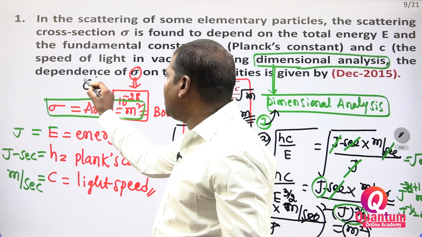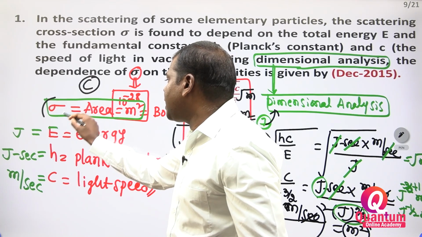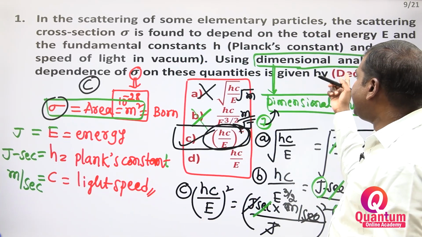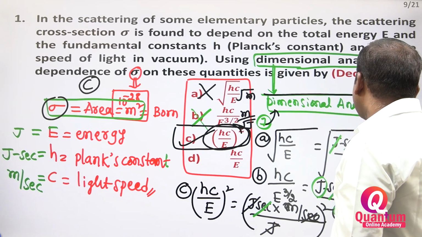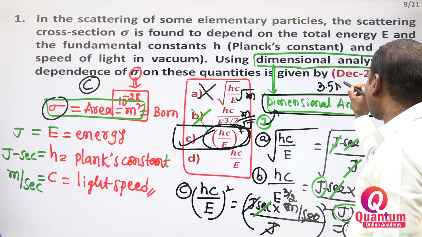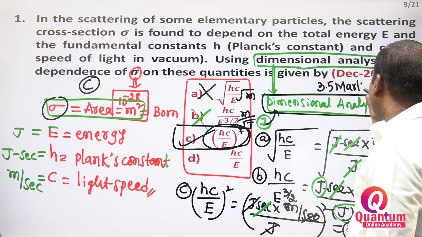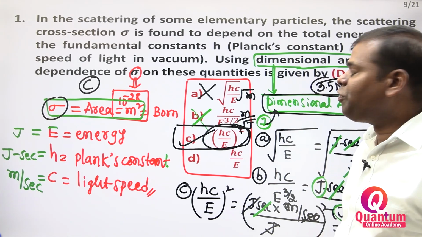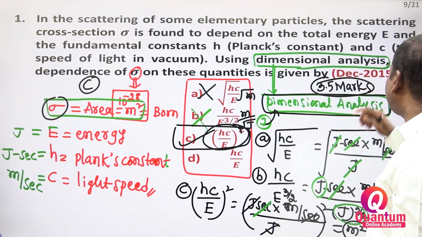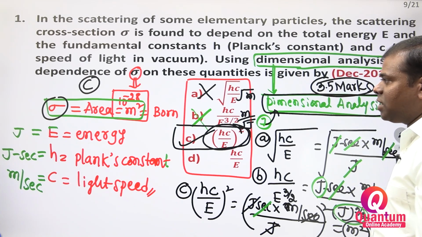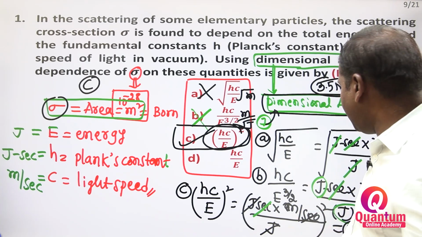Option C is correct for the scattering cross-section unit. Right? Like this we have to do. Which area is this? From dimensional analysis we got. For how many marks? For 3.5 marks. If you can do this one, you get the 3.5 marks. When did it come? December 2015 CSIR. People are asking this question. Right? It is very easy.